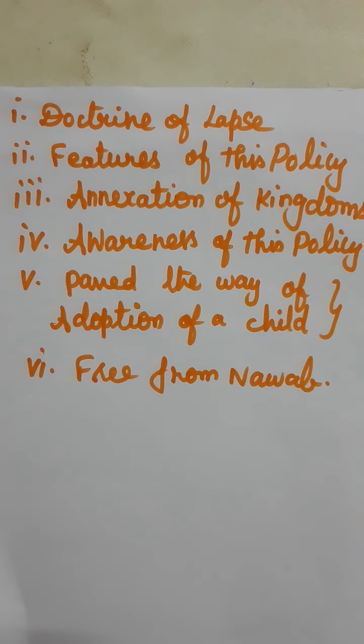Then 5 true or false. Then 2 marks, there are 6 two-mark questions. Then again 6 three-mark questions. Then 2 five-mark questions plus a map. Okay, yes, I hope all of you understood this lesson well. Okay, while you are writing the classwork, write neatly.